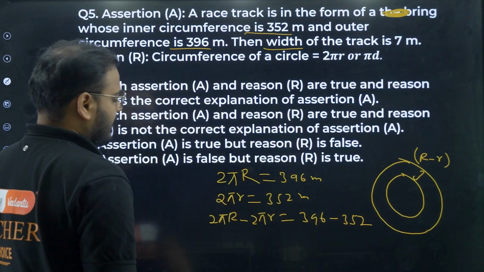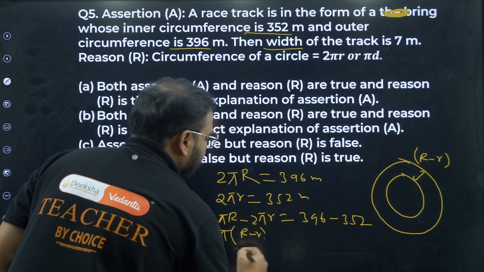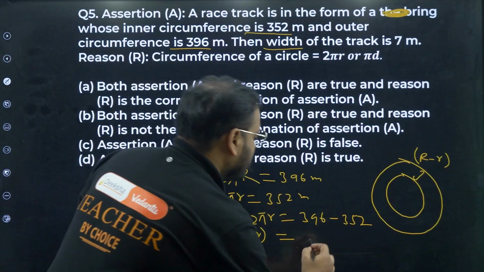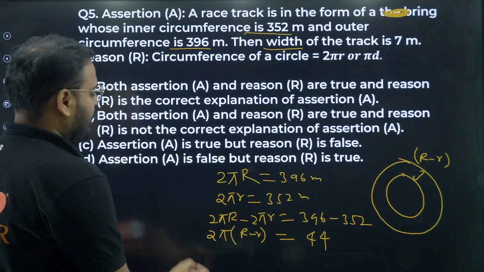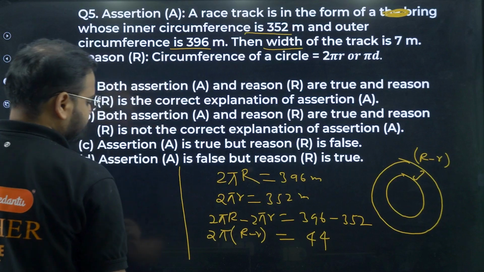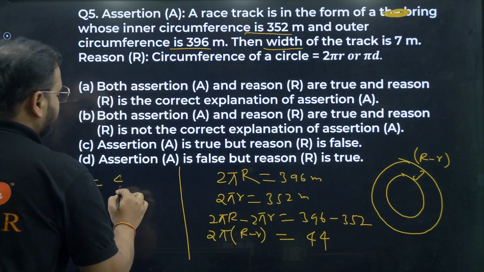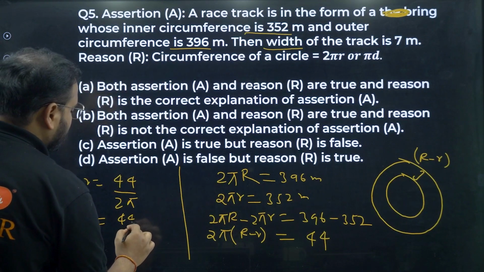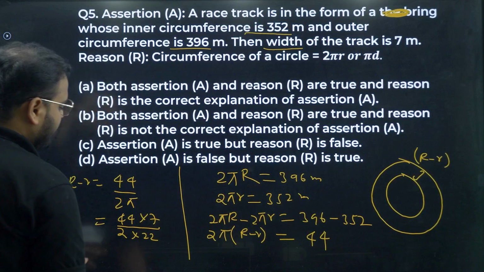I can take 2 pi common on this side, so R minus r I'm getting. Over this side, 6 minus 2 is 4, 9 minus 5 is again 4, 3 minus 3 is 0. I'm getting R minus r equals 44 upon 2 pi. How much is that? 44 into 7 upon 2 into 22, because pi is 22 by 7.